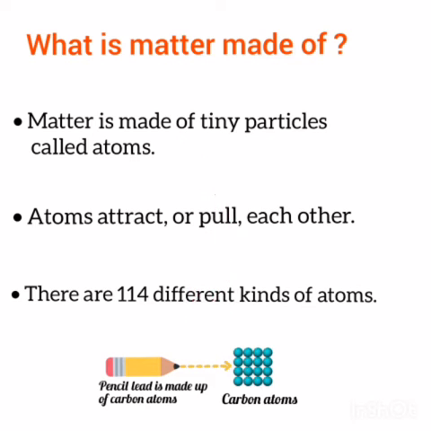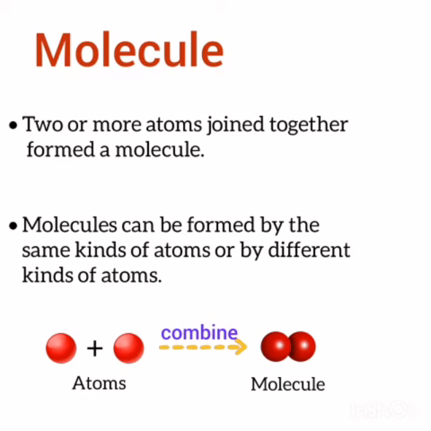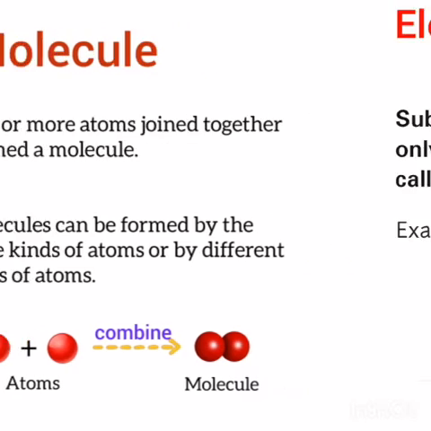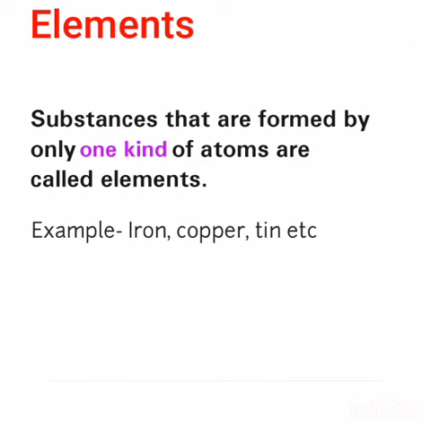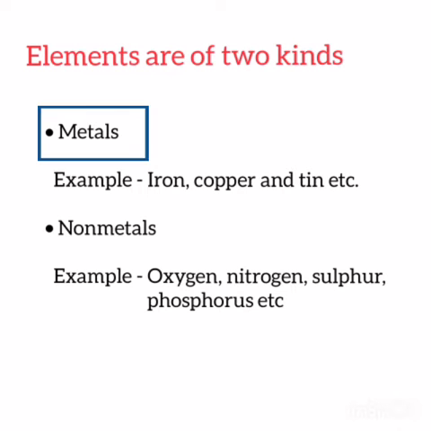Atoms attract or pull each other. When two or more atoms join together, they form a molecule. Molecules can be formed by the same kind of atoms or by different kinds of atoms. Substances that are formed by only one kind of atom are called elements. For example, iron, copper, tin. Elements are of two types: metals and non-metals.